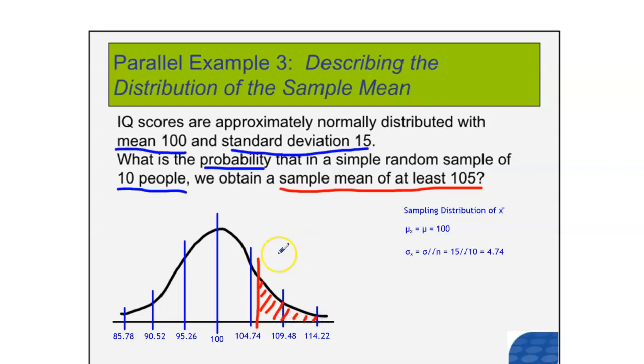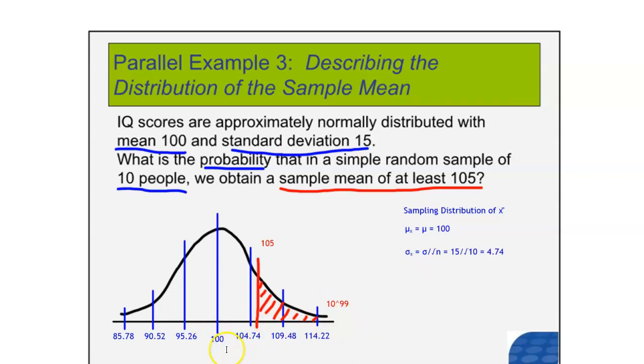Remember that this is a normal distribution, so we're going to be using normal CDF. Now think about the lower bound and the upper bound. The lower bound is going to be here, exactly 105. The upper bound is up here somewhere. It doesn't just stop at 114.22, it keeps on going to positive infinity. But as I talked about in the previous video, we can't get to positive infinity on the calculator, so we're going to be using 10 to the 99th power. That's our upper bound.